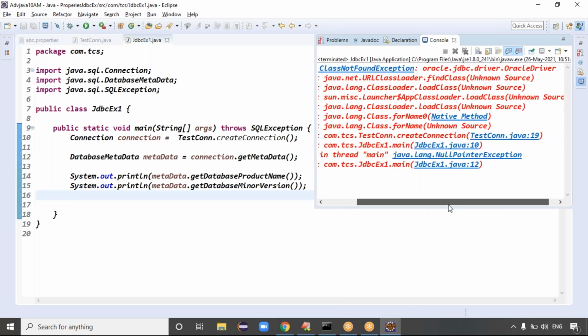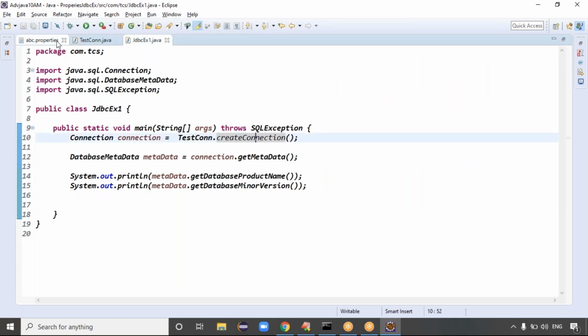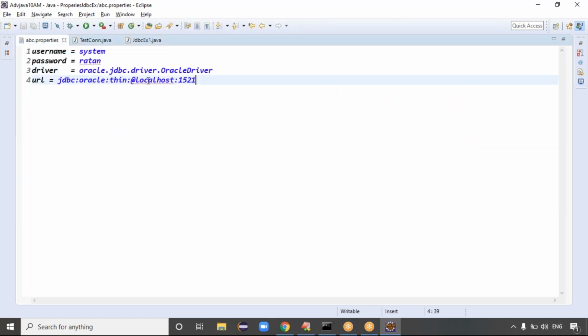Spelling wrong, Oracle driver, oracle.jdbc.driver.OracleDriver. Oracle. In the property files, did we make any mistake? This is a property file, right? oracle.jdbc.driver.OracleDriver, correct one, right?